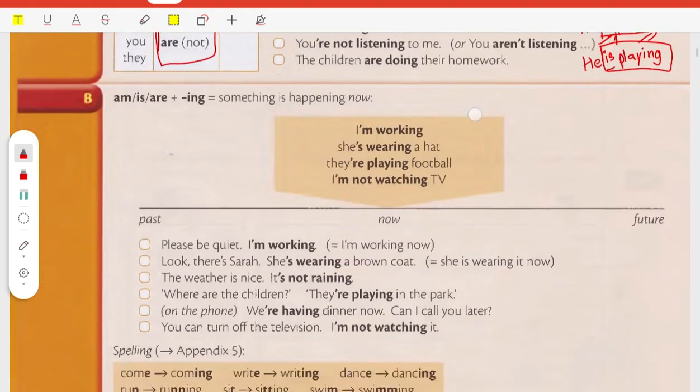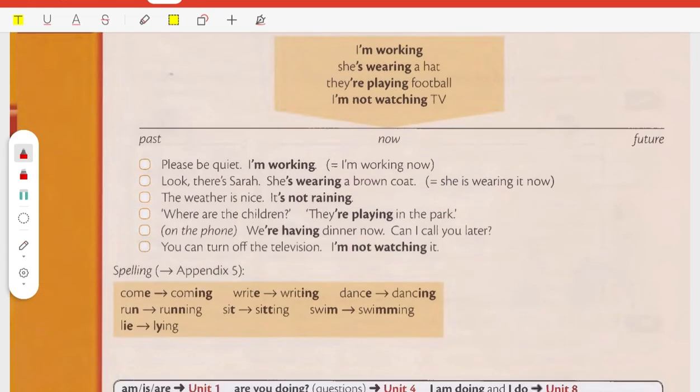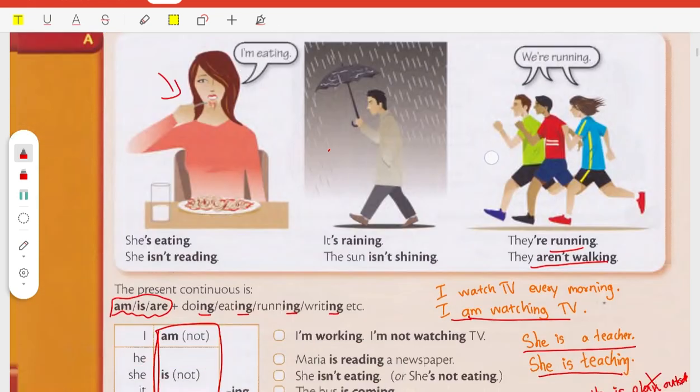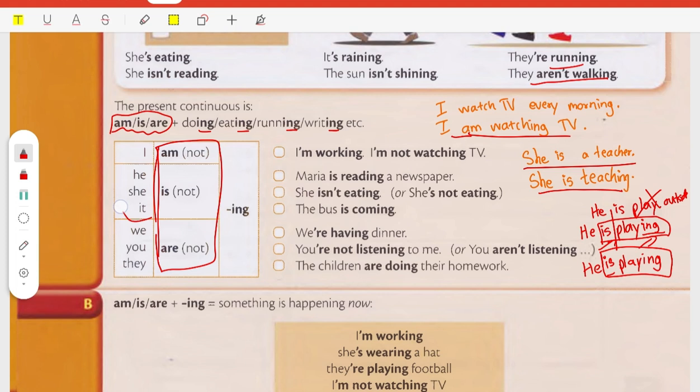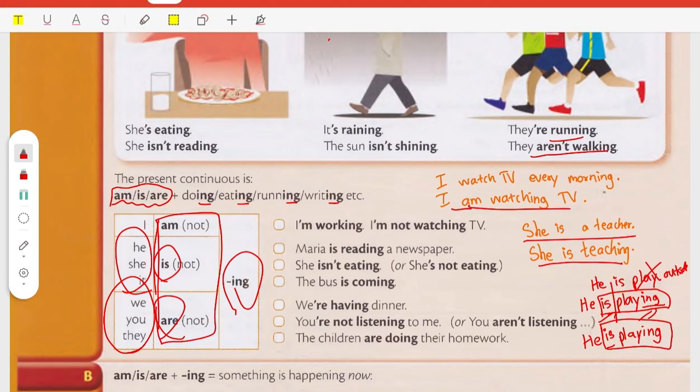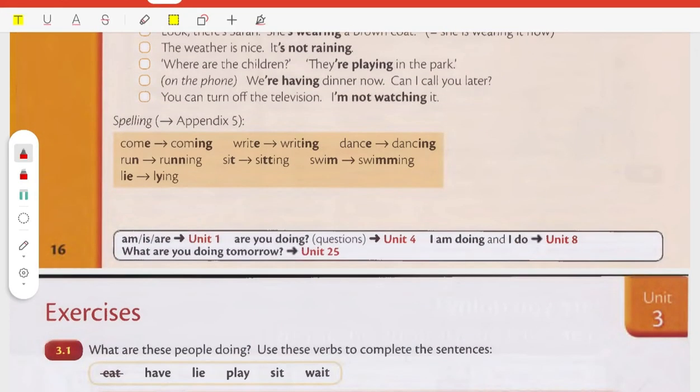Okay, so if you want to be able to use the continuous tense correctly, first you need to know which auxiliary you have to use with the specific subject. For a singular subject, you have to use "is." For a plural subject, use "are." And don't forget -ing for your verb.